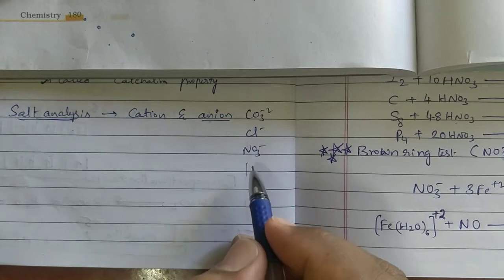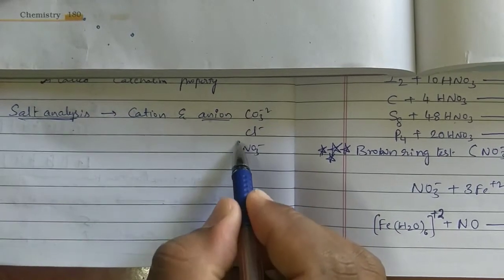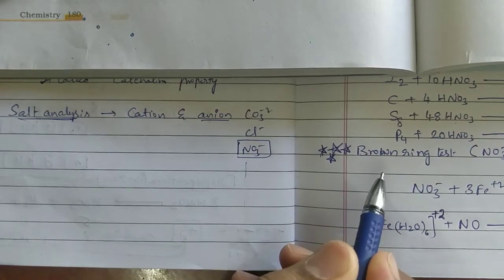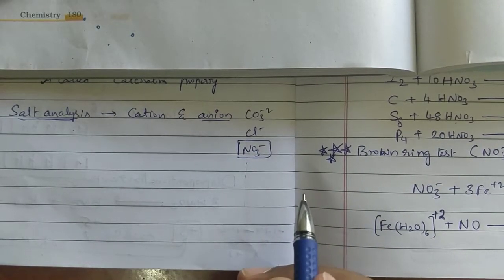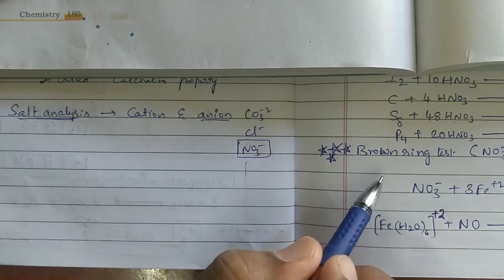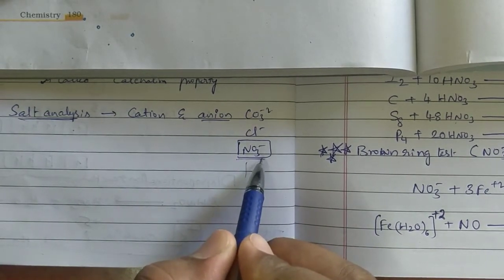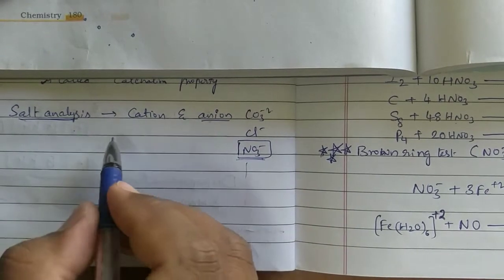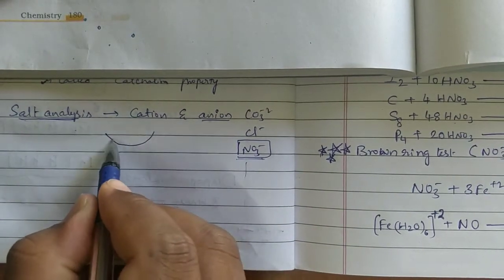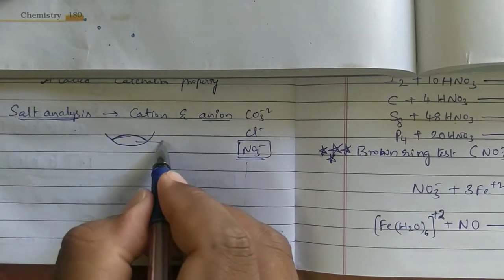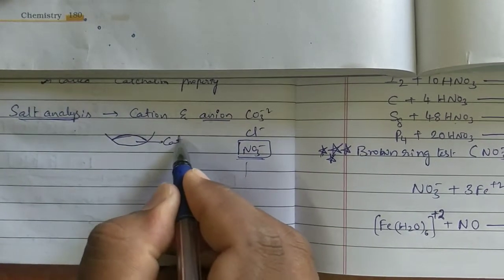In that, this nitrate ion is there. For this, the brown ring test is the confirmatory test. Confirmatory test means by doing this brown ring test, we can confirm the presence of NO3-. In the laboratory, they will give one salt to you. That salt contains one cation and one anion.